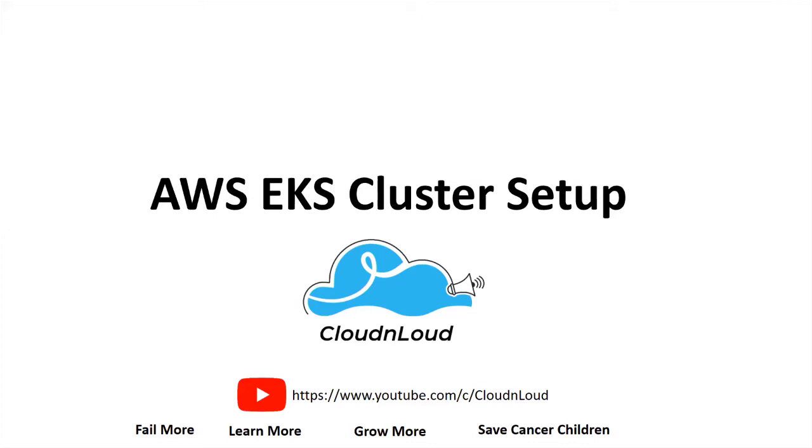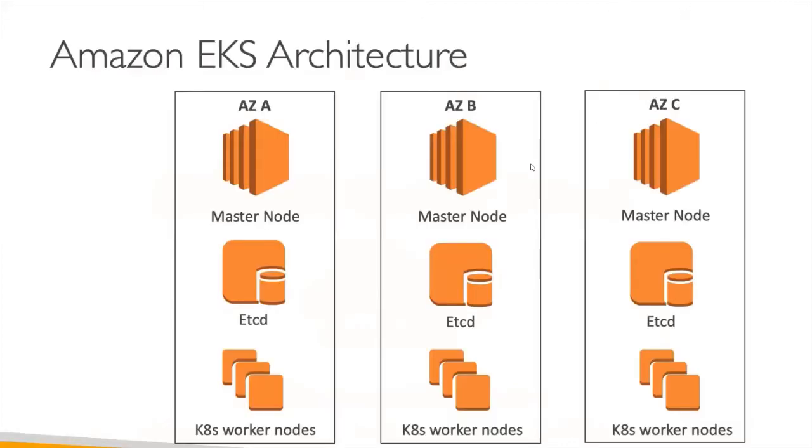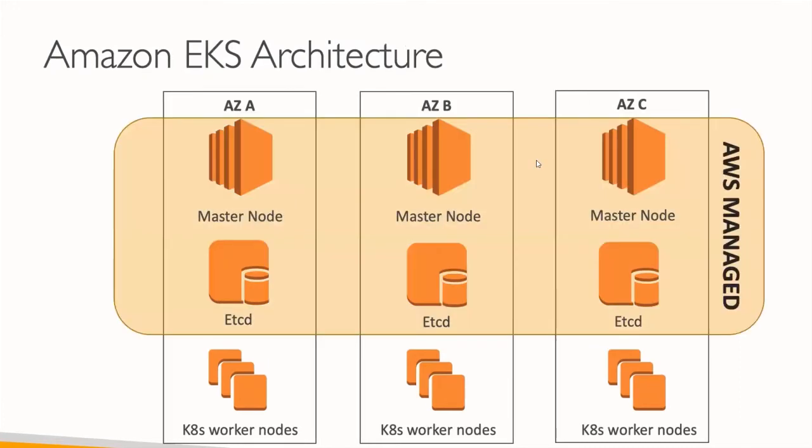So EKS cluster setup, we are going to create an EKS cluster, right? So with the target of 3 availability zones. So the idea here is in each availability zone there will be a master node, right? And the worker node also will be populated in each availability zone. Come down.